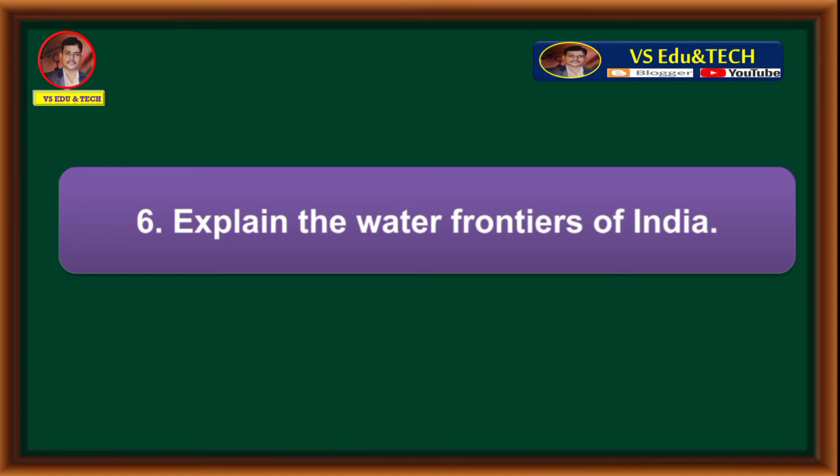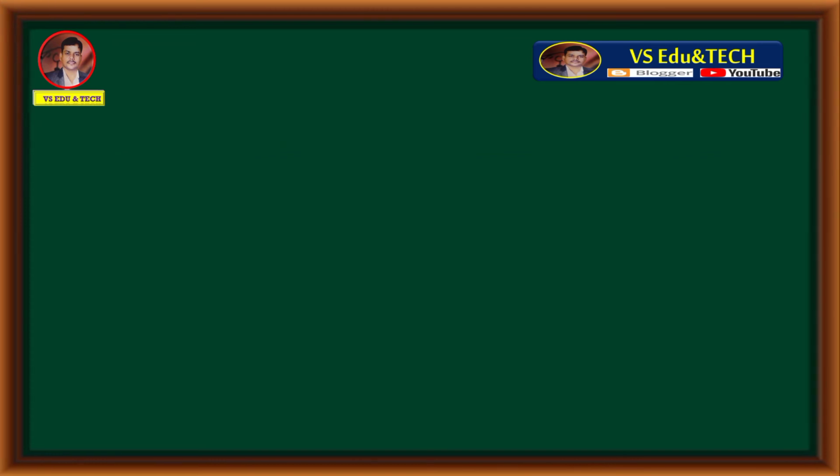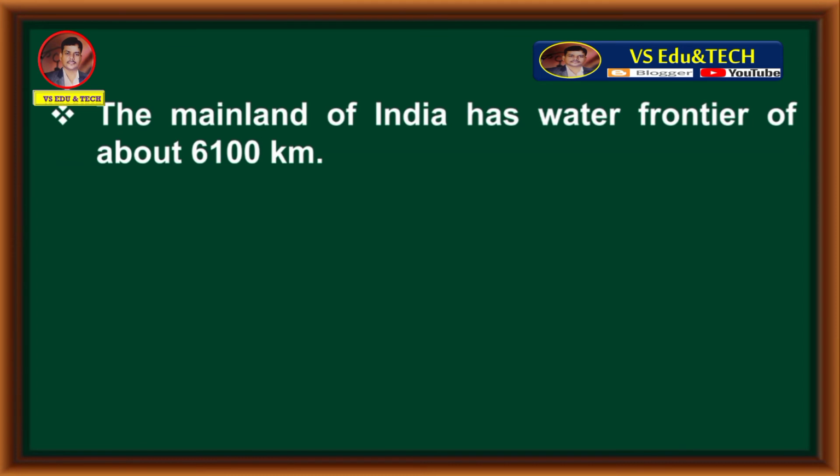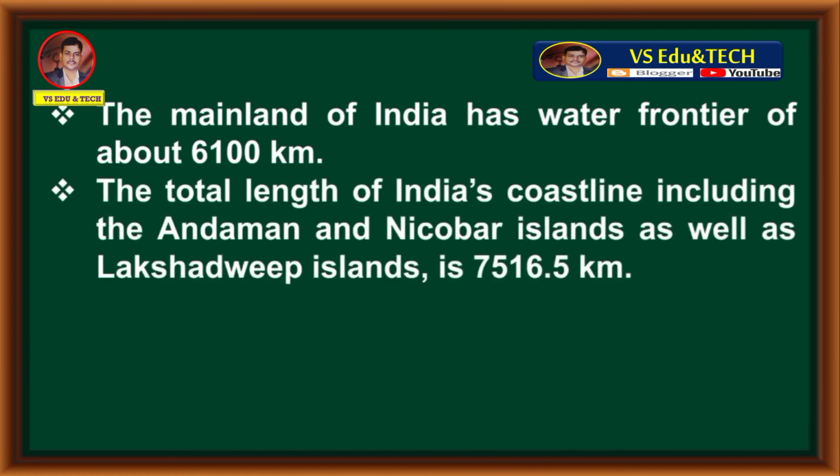Answer is, the mainland of India has water frontier of about 6,100 km. The total length of India's coastline, including the Andaman and Nicobar Islands as well as Lakshadweep Islands, is 7,516.5 km.